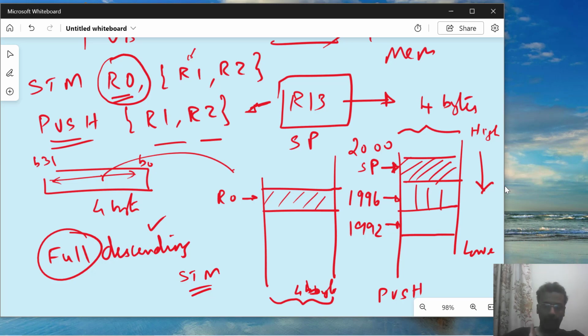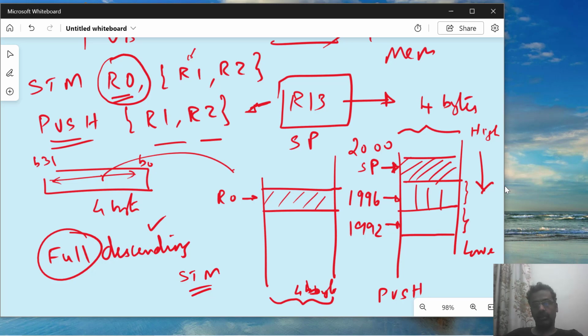There are some values there, I don't know what was used earlier. Now I am interested in pushing R1 and R2. Now the convention is I have to store R1 and R2, two register values which are 8 bytes. That means I need a location like this, a 4 byte location, and another 4 byte location.